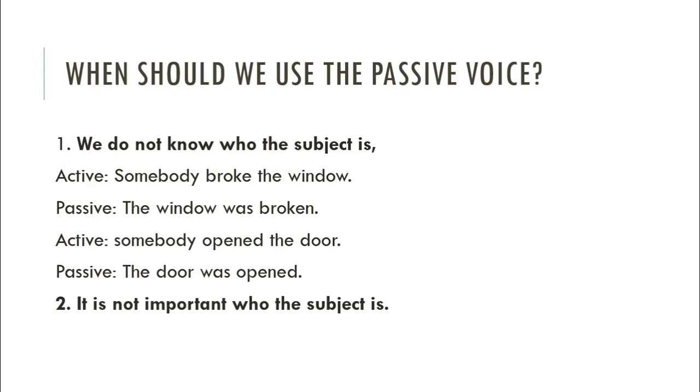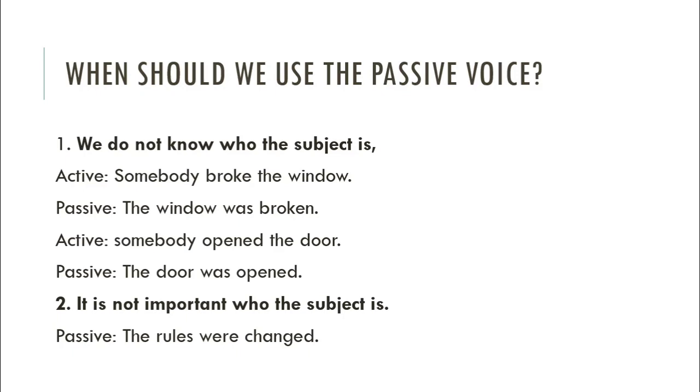Number 2: it is not important who the subject is. That means we use passive voice when it is not important to know who the subject is. For example, the rules were changed. Who changed the rules? This is not important, but the rules were changed.